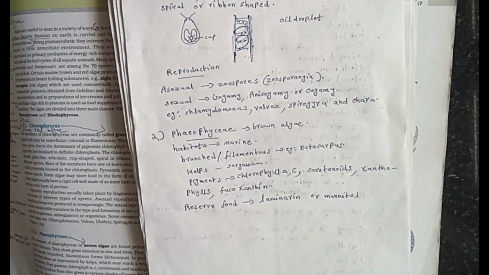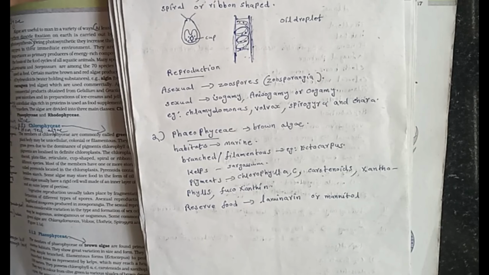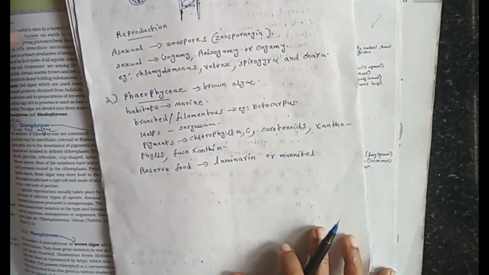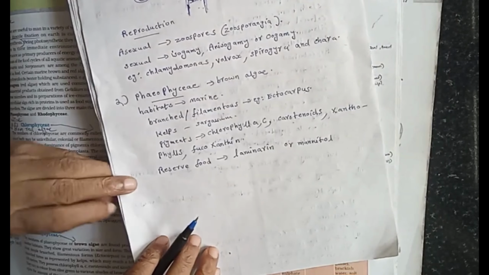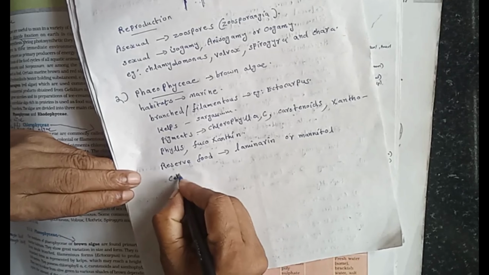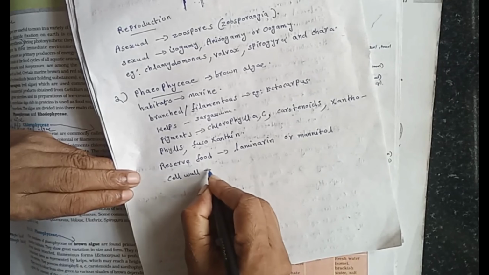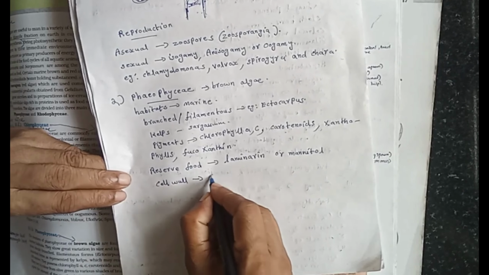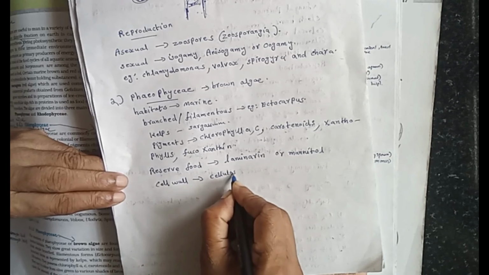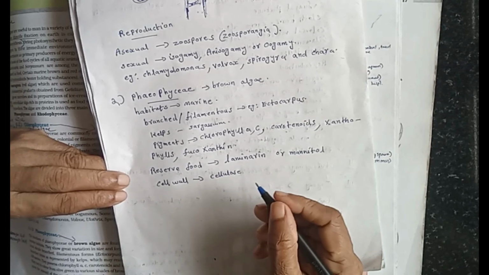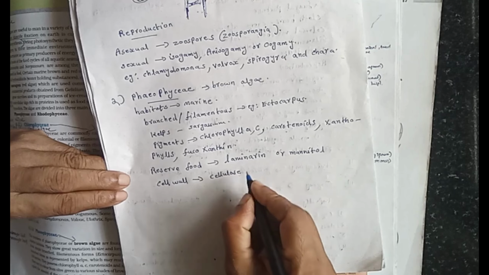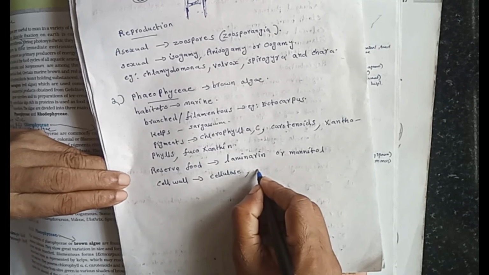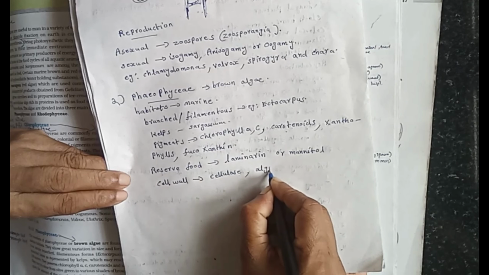The cell wall is made up of cellulose and a gelatinous coating of algin.